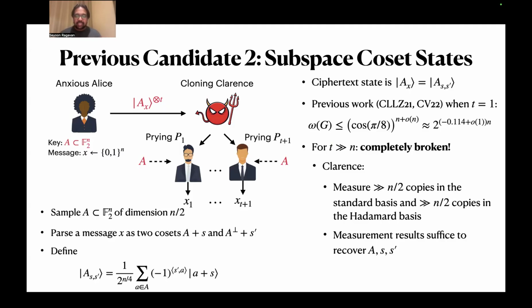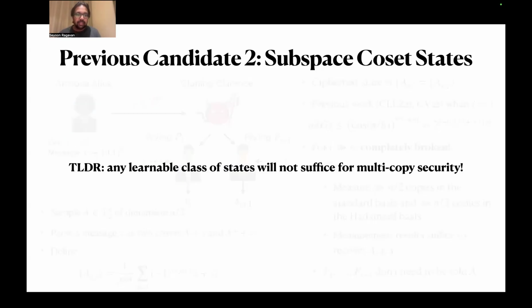With these results, he can recover A, s, and s prime with good probability. Now he actually knows the secret key. He knows the secret key and the message, so there's nothing to do. He can just tell P1 through P_{T+1} everything. They don't even need to be told A; Clarence could just as easily have told them. So this is also not multi-copy secure.